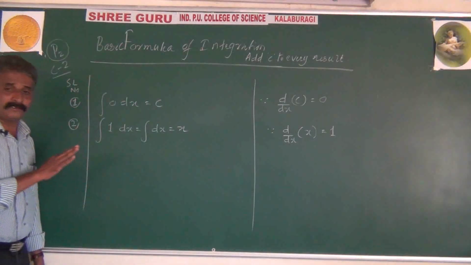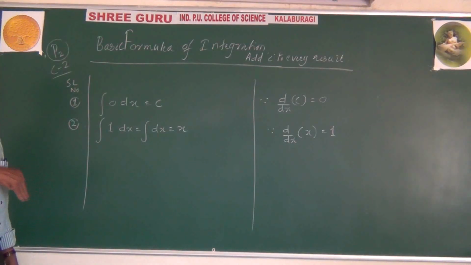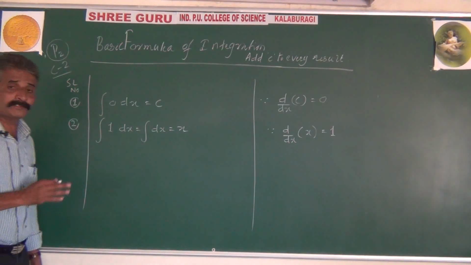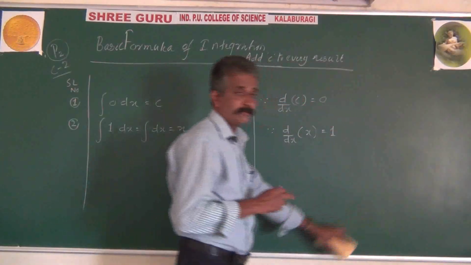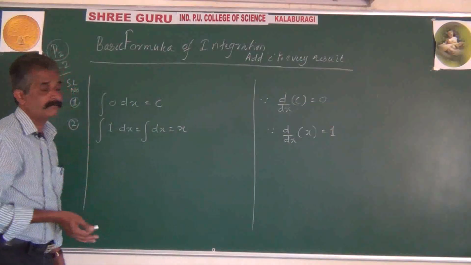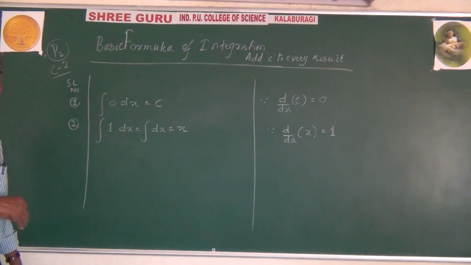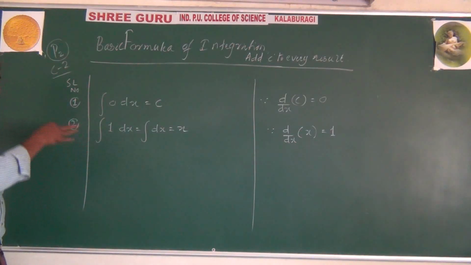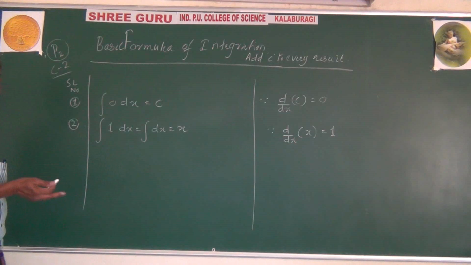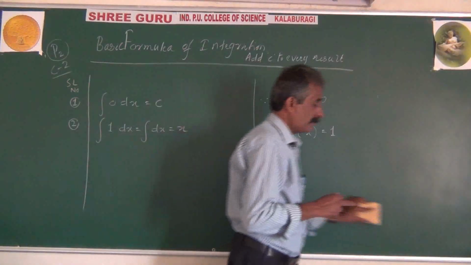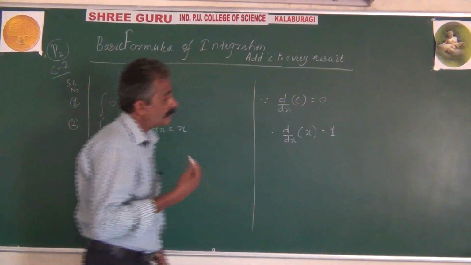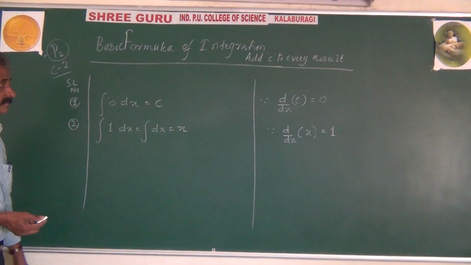But when it comes to problems, compulsorily add the constant C, otherwise you may lose the meaning of finding the original function through integration.